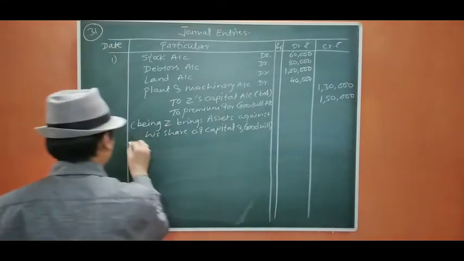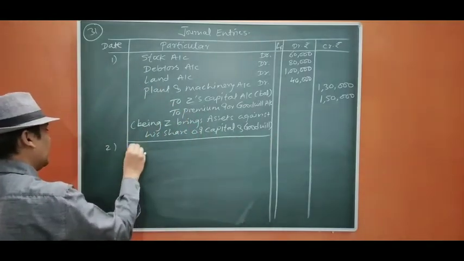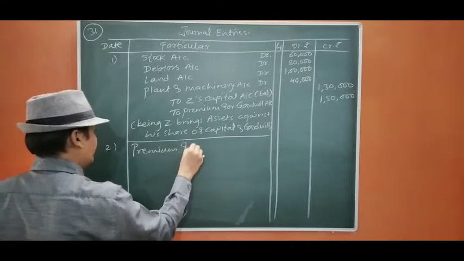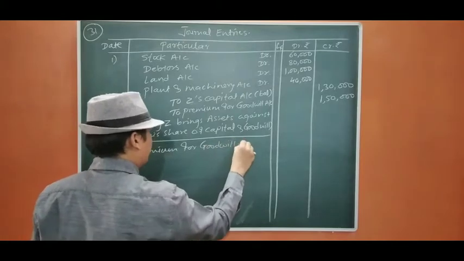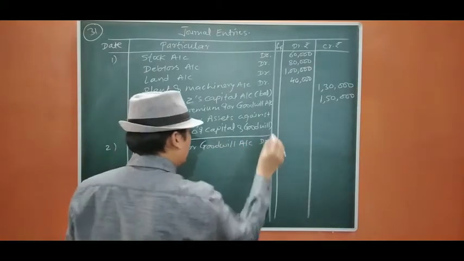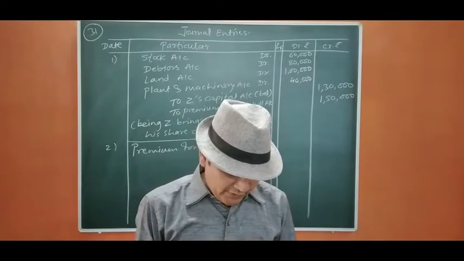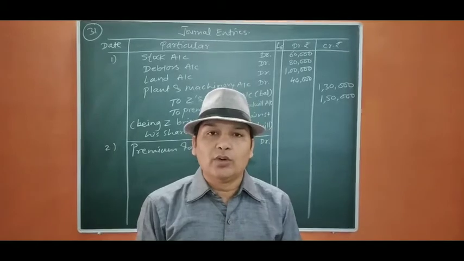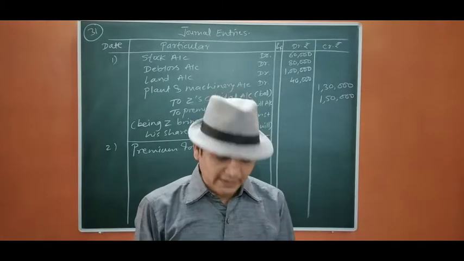Now we are going to distribute the premium for goodwill. So the entry will be premium for goodwill account debit. Now, as you know, Z is not taking his share from any partner, he is taking from the firm, so the old ratio of old partners will be the sacrificing ratio in this case.